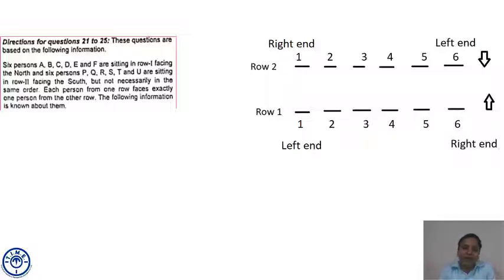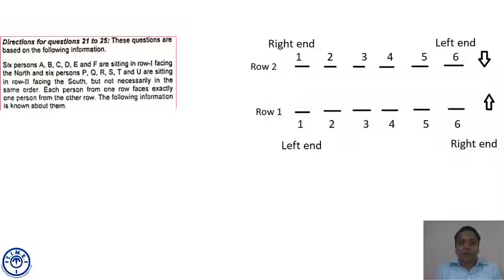Now, for people sitting in row 1, their left and right align with ours. So in row 1, seat number 1 is the left end and seat number 6 is the right end. But in row 2, those who are sitting in front of us, their right end is seat number 1 and their left end is seat number 6, because they are facing south. This has to be kept into consideration when we are marking the answers.